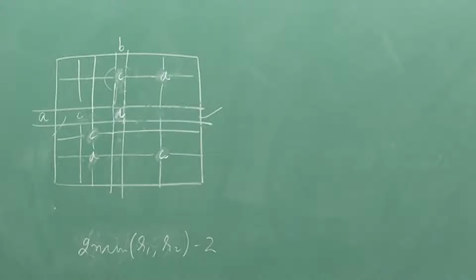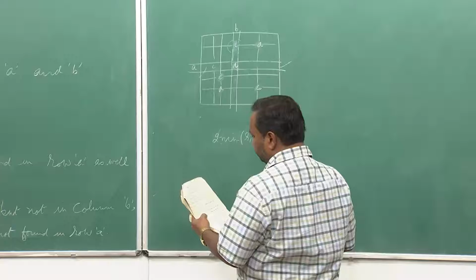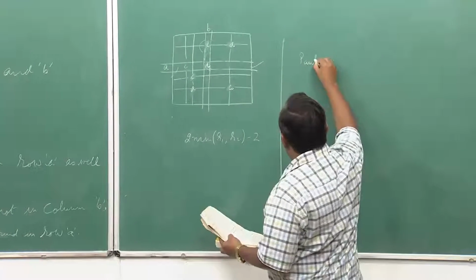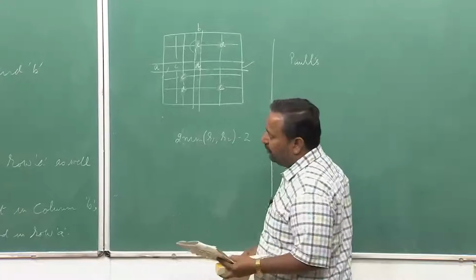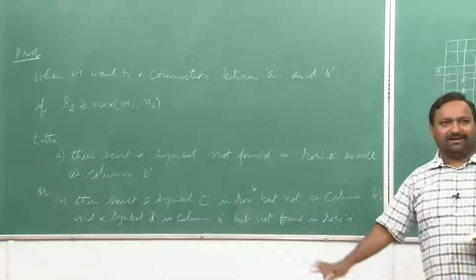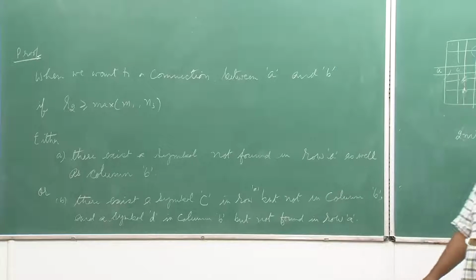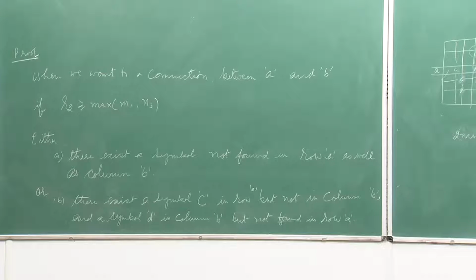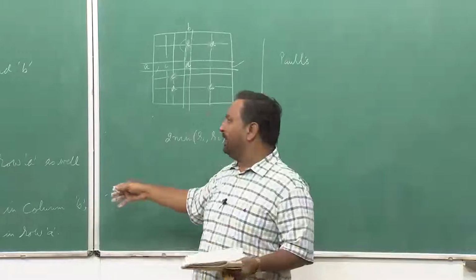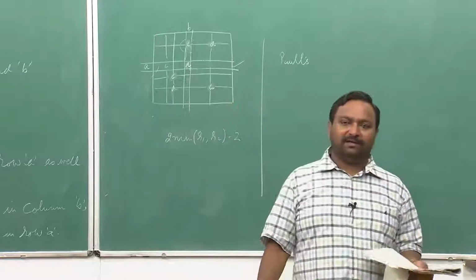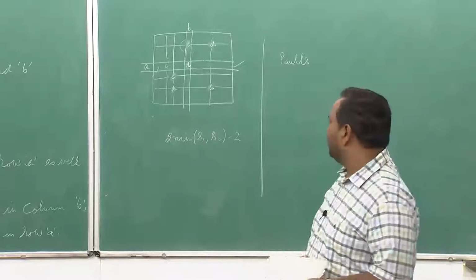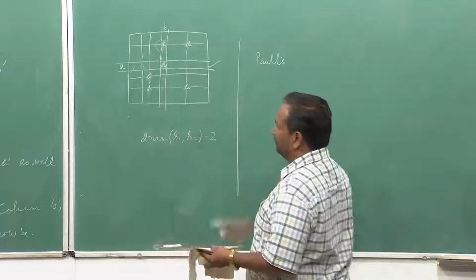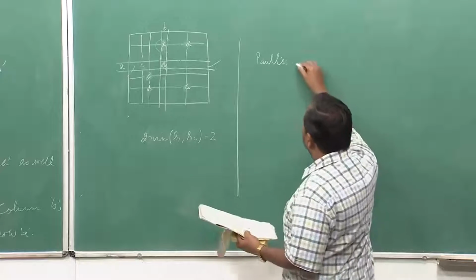This is further improved by something known as Paull's theorem. So, the Paull's theorem says, so we have actually proved the Slepian-Duguid theorem so far. Okay, now we are able to prove that if R2 is greater than the maximum of M1, N3, one of these conditions will be happening and I will always be able to set up the path. Okay. And that is a good enough condition to prove it. So, Paull's theorem